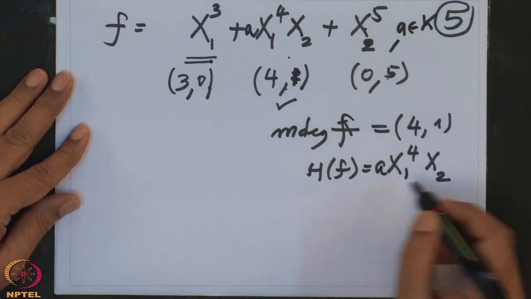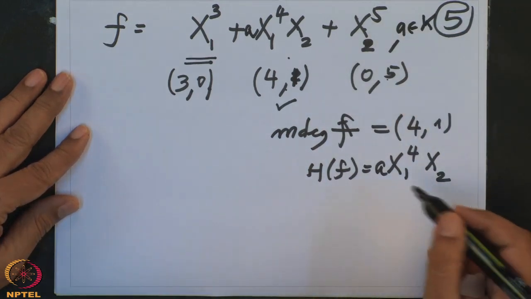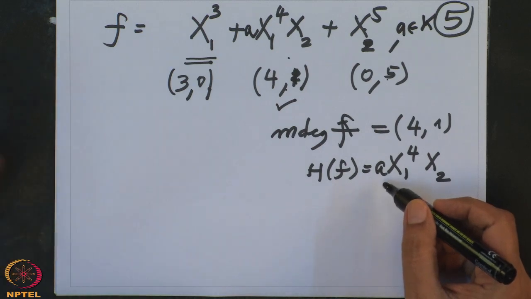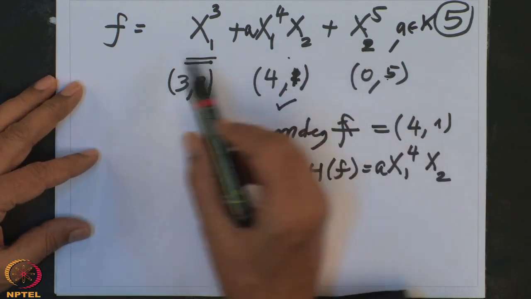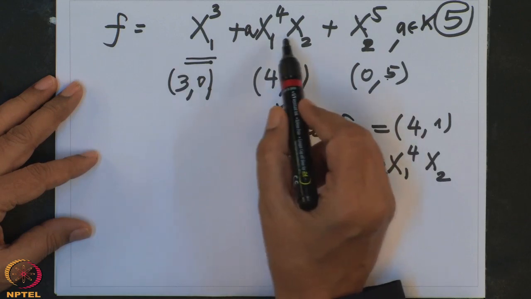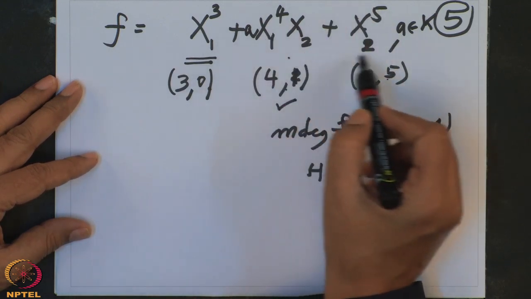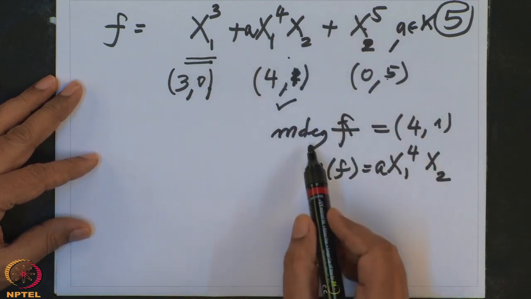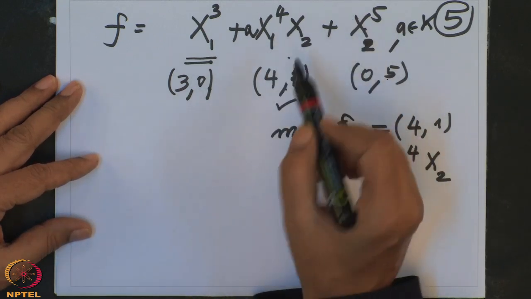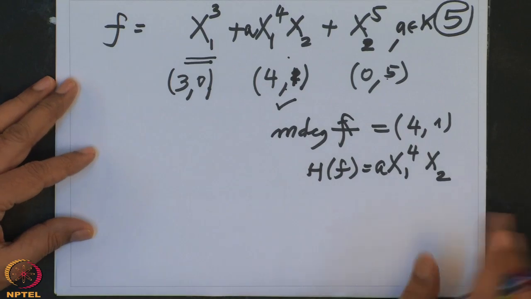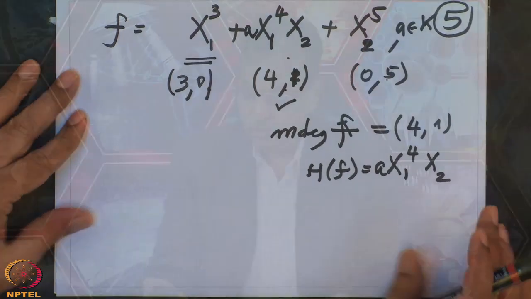That is how it was. It is finer than the degree. Because you see, if you ask me what is the degree of f, the degree of f is 5, and this will be the degree term. But when you say multi-degree, then among them also you are comparing, and this is the highest degree term of f. So that is the highest term.